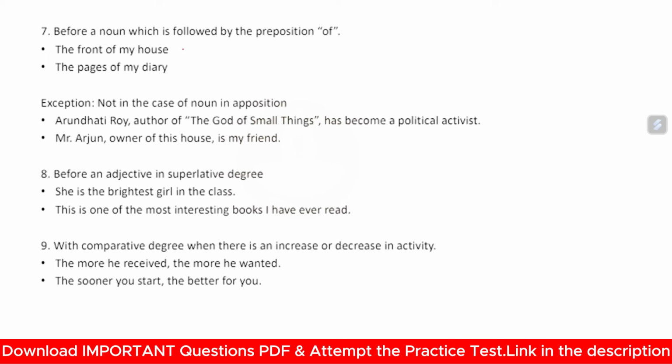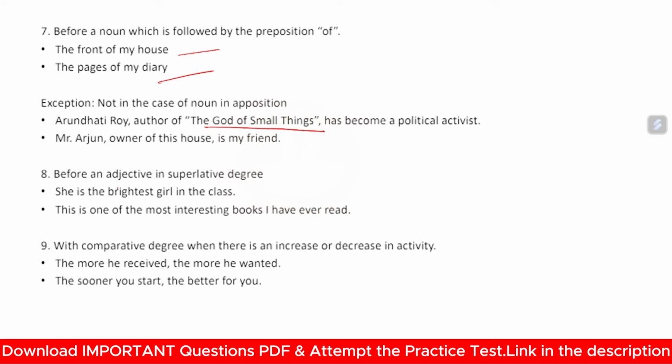Before a noun which is followed by a preposition: the front of my house, the pages of my diary. Exception: not in the case of a noun in opposition. Arundhati Roy, author of The God of Small Things, has become a political activist. Here, Arundhati Roy is referred to as the author of The God of Small Things. Similarly, Mr. Arjun, owner of this house, is my friend.